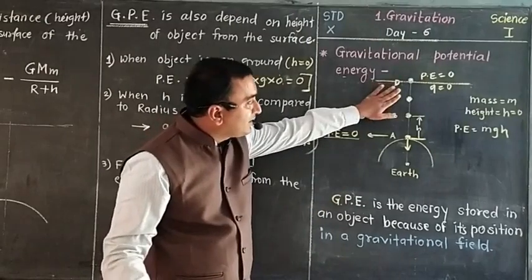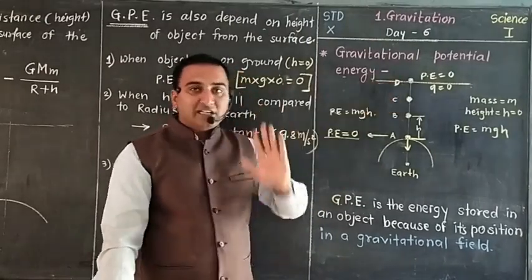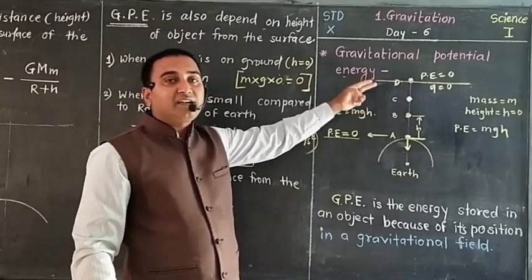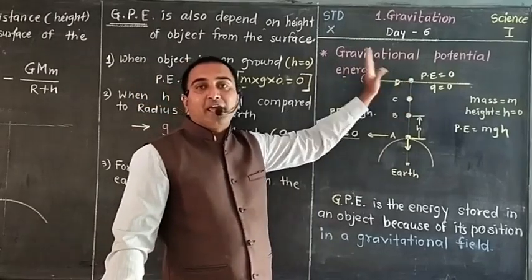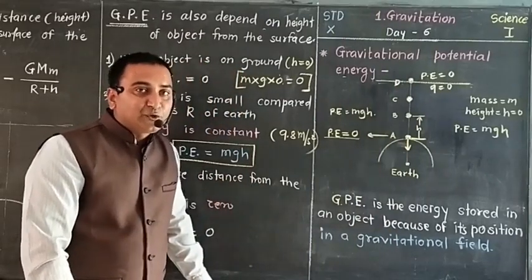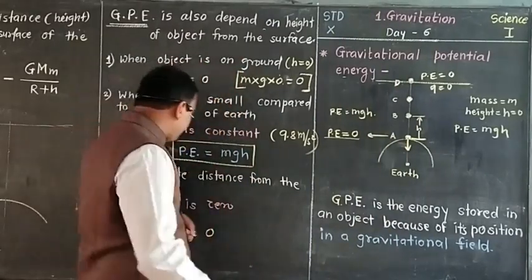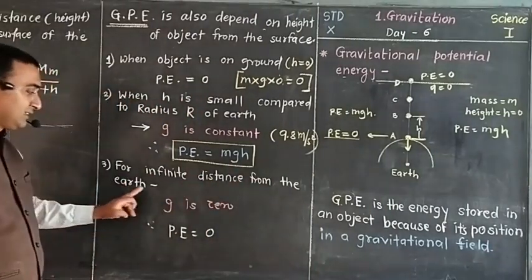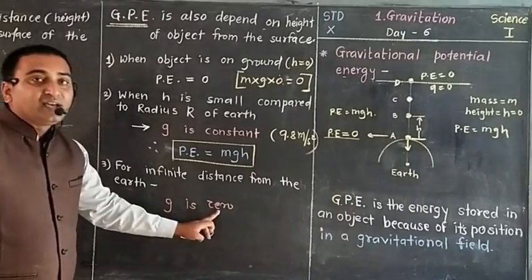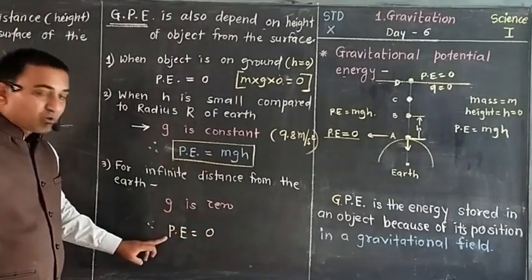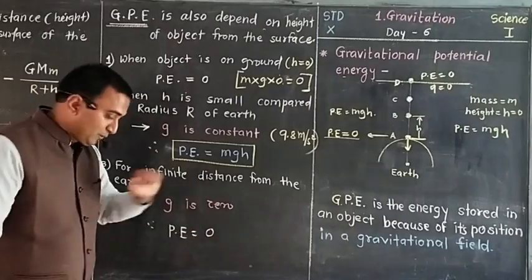When it is in the gravitational pull, it has some potential energy, but when it crosses the gravitational pull, definitely, as g is 0, mg is also 0, so gravitational potential energy is 0 at infinity. So for infinite distance from the Earth, as g is 0, acceleration due to gravity is 0, then potential energy is also 0.